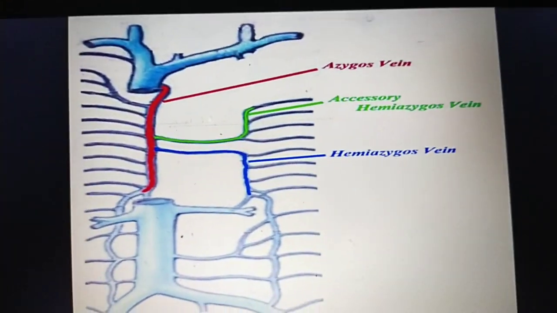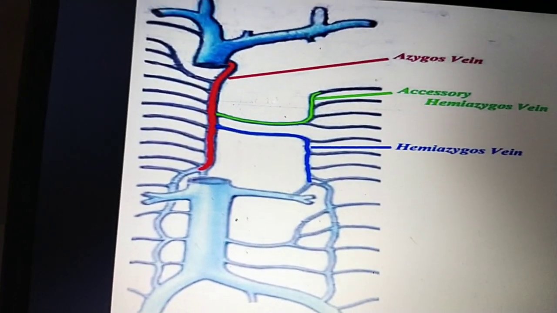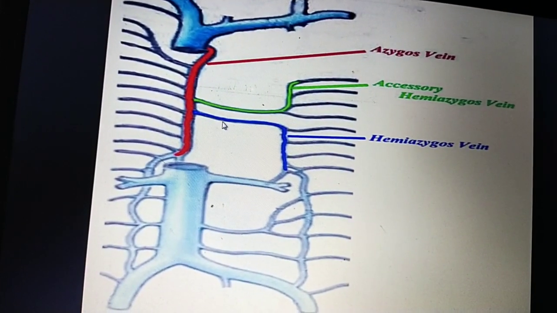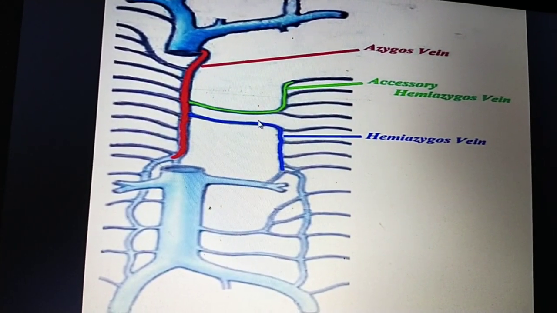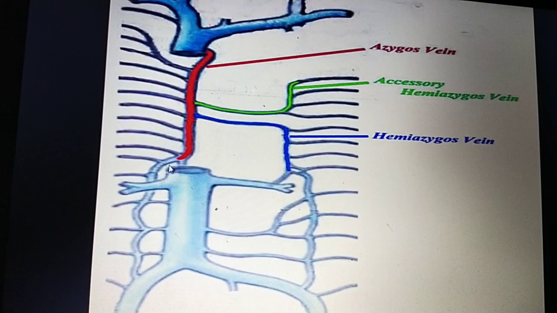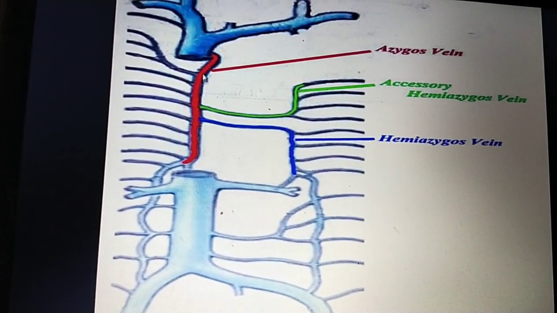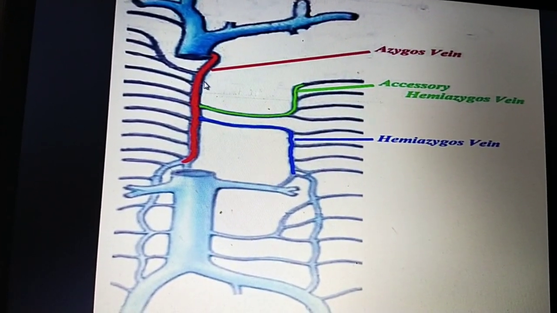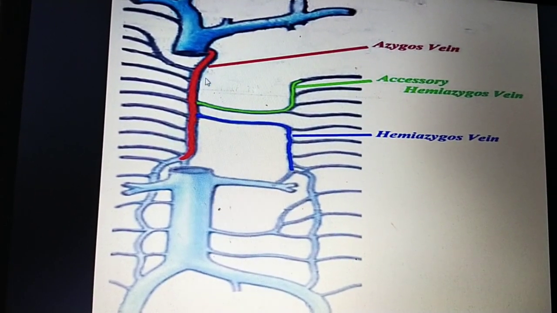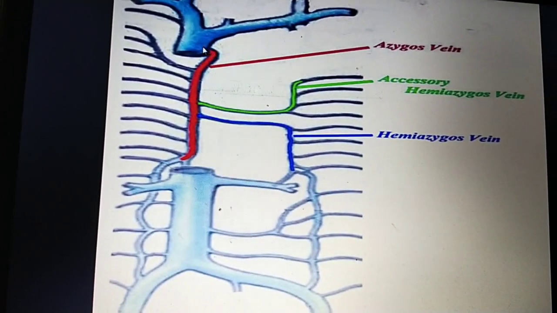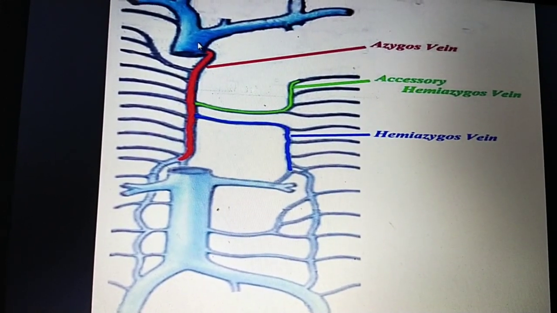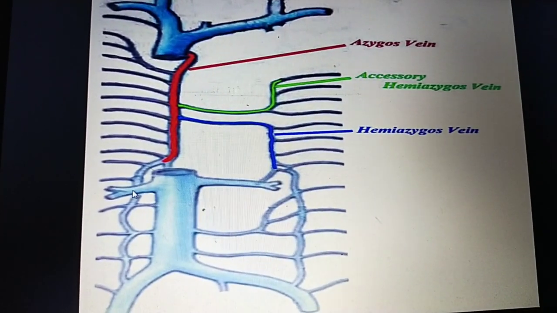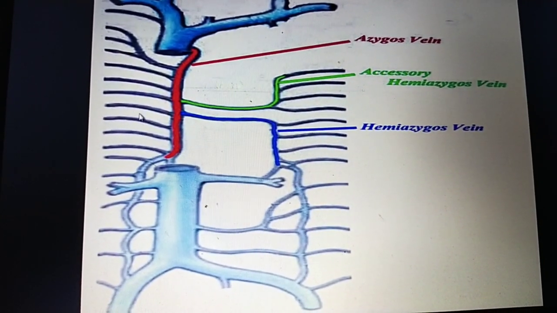You can see here the azygous venous system. This is the main large vein, the azygous vein, this is the hemizygous vein, and this is the accessory hemizygous vein. This vein mainly drains the blood from the posterior abdominal wall and posterior mediastinum. It is present just to the right of the vertebral column or the thoracic duct, and it drains into the superior vena cava. It is mainly formed by the subcostal vein, the renal vein and the intercostal veins.